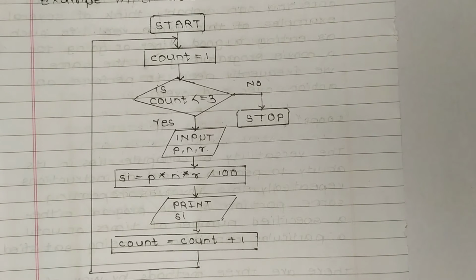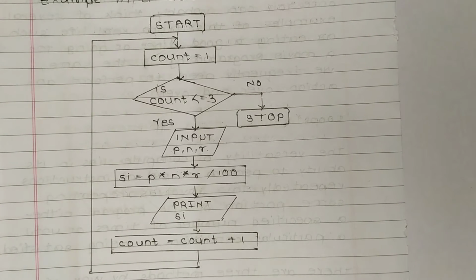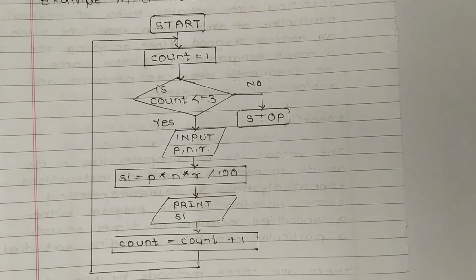Now SI is equal to P star N star R, that means P into N into R divided by 100. Now print SI, that is print simple interest. Now count is equal to count plus 1, that is the next count. And then it goes again to start. So this is the flowchart for one example.